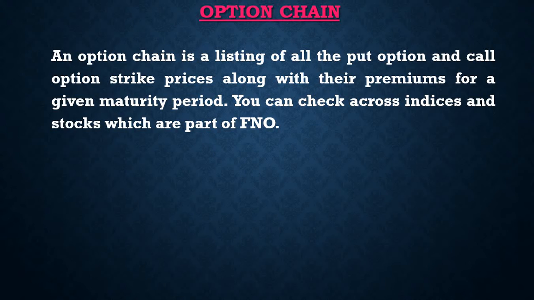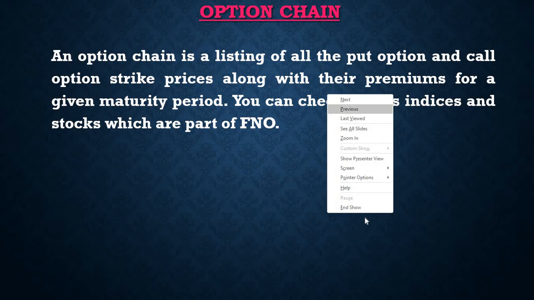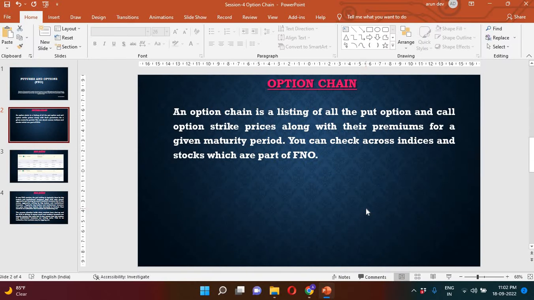Option chain is a listing of all put option and call option strike prices along with their premiums for a given maturity period. By maturity period, you can also relate to expiry. It is nothing but expiry. You can check across indices and stocks which are part of FNO. You can find option chain for Nifty, Bank Nifty, the stocks which are part of FNO like Reliance, HDFC Bank, Infosys, TCS, etc.